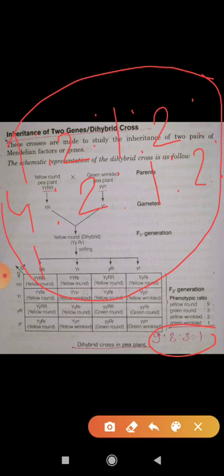So by this you can understand that the characters are not blending with each other. First thing, all the genes are independent to show their characteristic. Clear? According to Mendel they never blend with each other, but afterwards many exceptions can be seen. Many exceptions were found by several biologists. These few exceptions we will read later on.